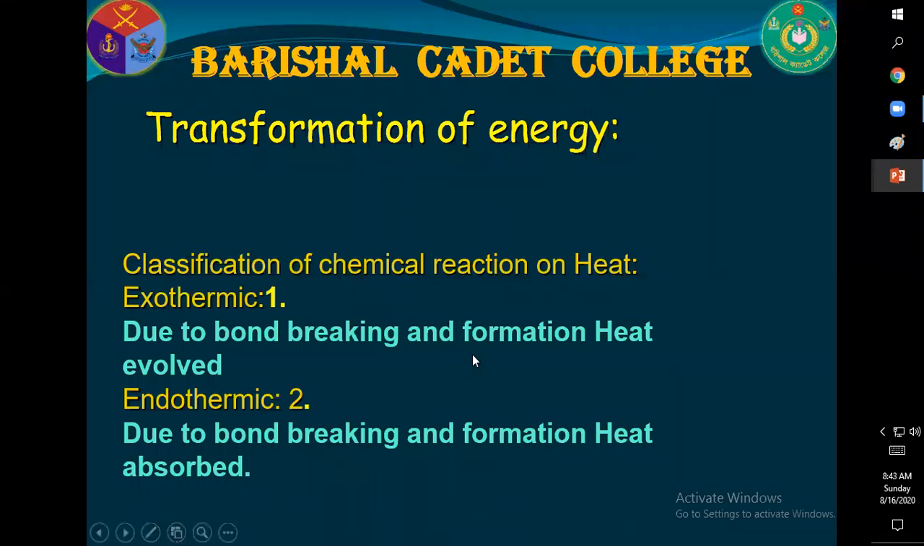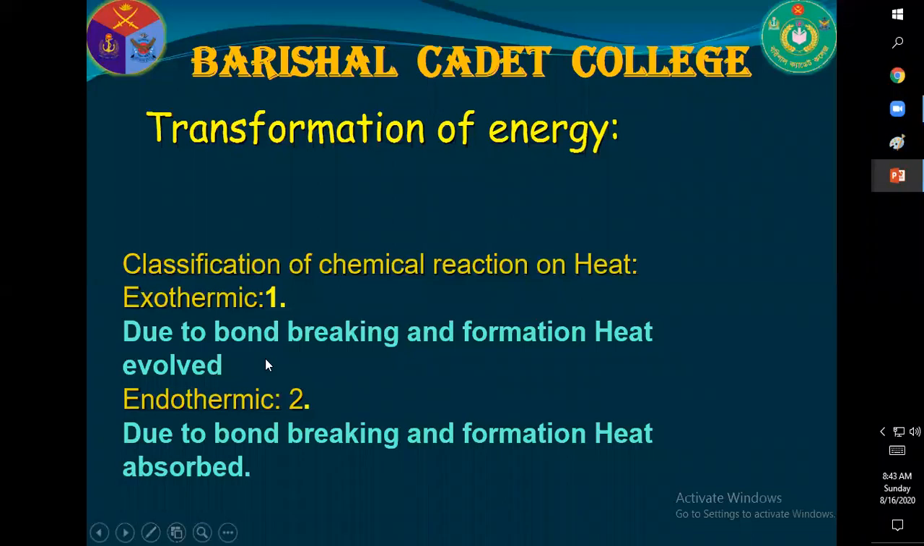Classification of reaction on the basis of heat change. We know sometimes heat is evolved, sometimes heat is absorbed, and sometimes there is no heat change. So on the basis of this factor, chemical reactions are classified in two ways. First, exothermic reaction and second, endothermic reaction.